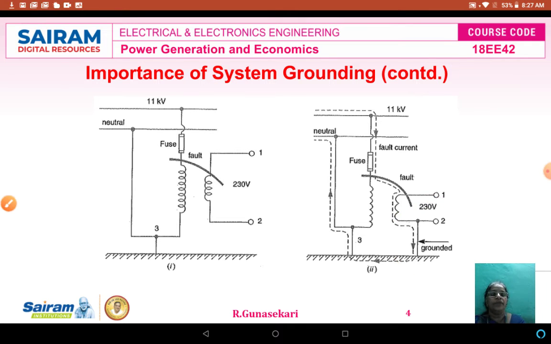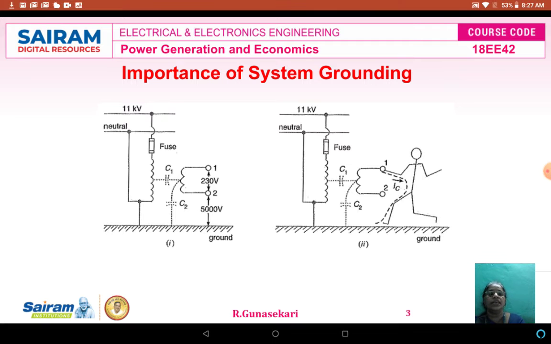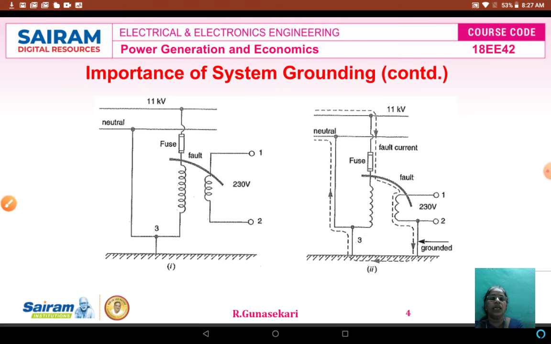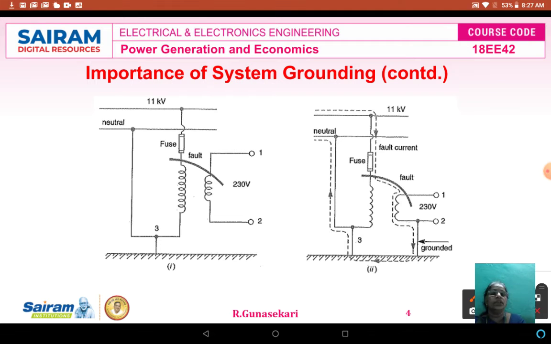You see, in the previous diagram, the secondary terminal is not grounded. That's why when the human body touches it, the human gets a shock. Now you see the secondary of the distribution transformer, one of the terminals is grounded. Therefore, if a human being touches it, they never get an electric shock. This is the importance of system grounding.